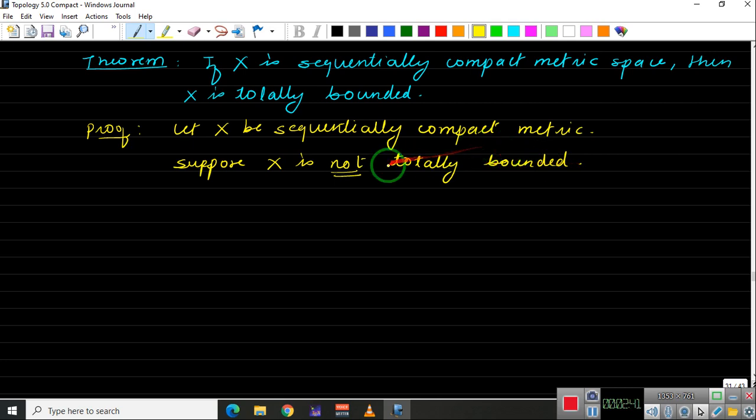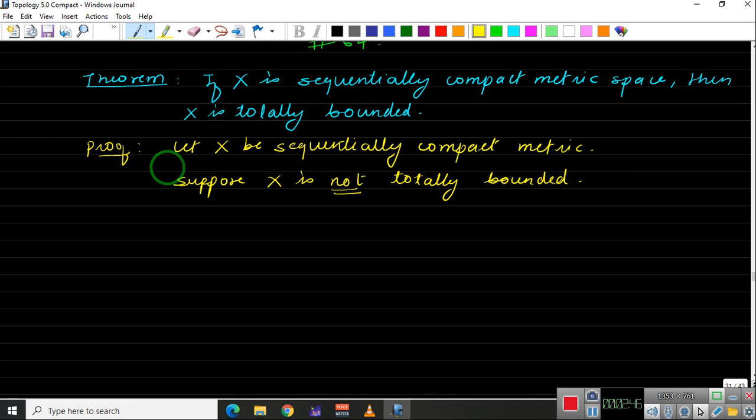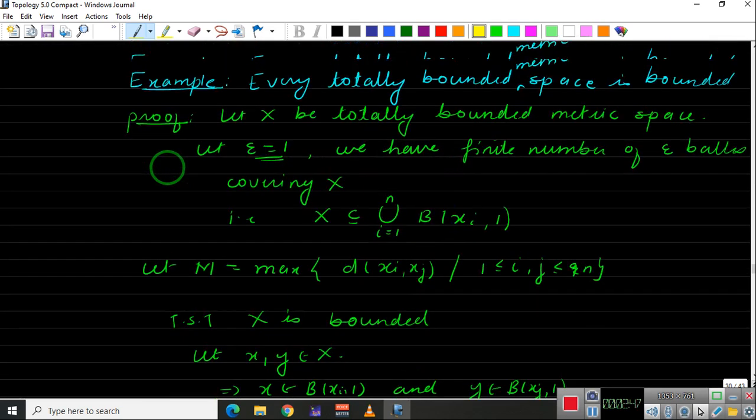So if X is not totally bounded, what does it mean? Let's go back to the definition of totally bounded.